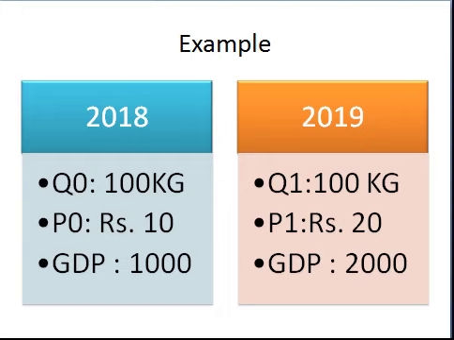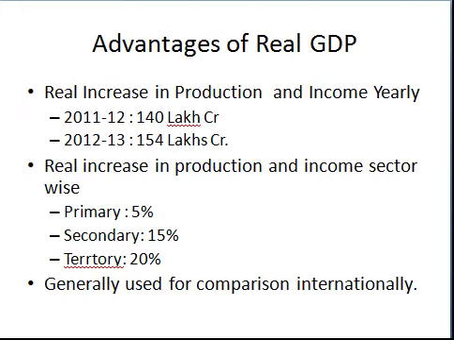So it is advisable that for any kind of comparison we should take only the real GDP, because real GDP is the real growth of any country. It is based on a certain price level of a certain base year, that is 2011-12 at present. So there are certain advantages of real GDP. Number one, real increase in production can be known only by the real GDP. For example, in 2011-12 our GDP is about 140 lakh crore, in 2012-13 154 lakh crore. This tells us exactly, as we have kept the price level constant.